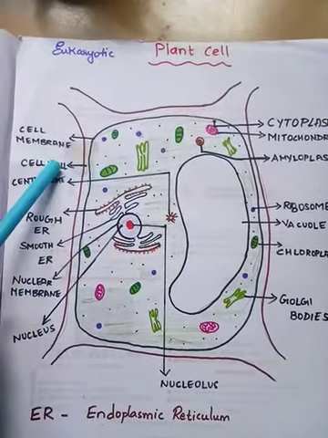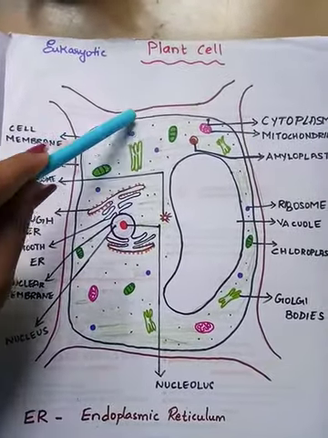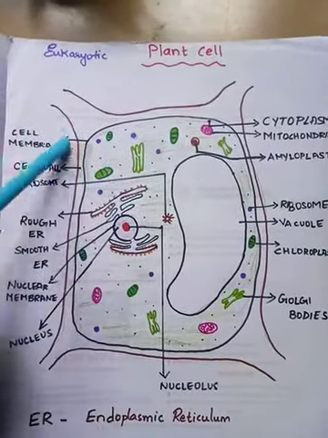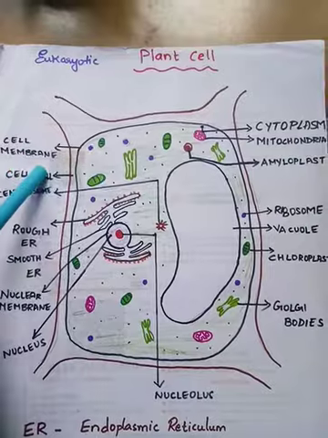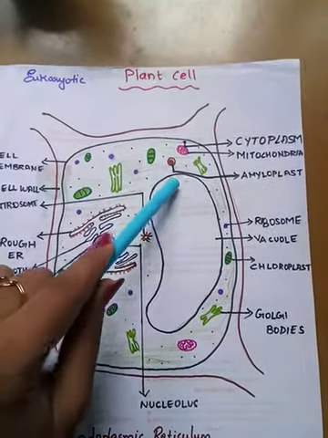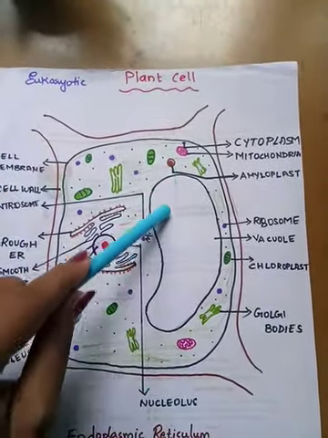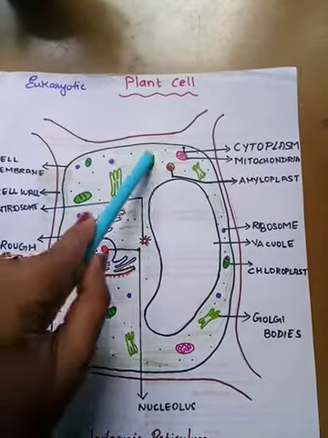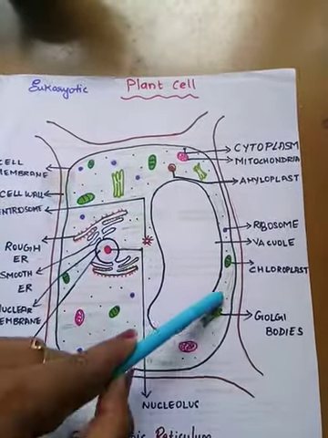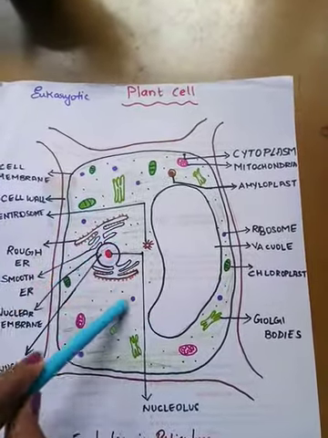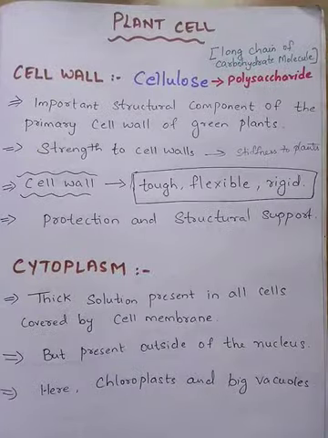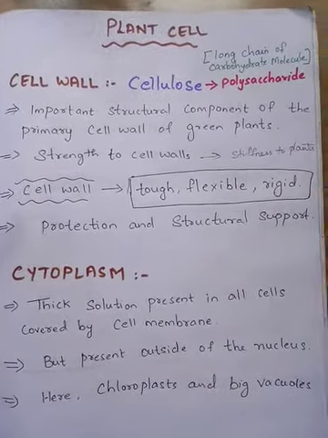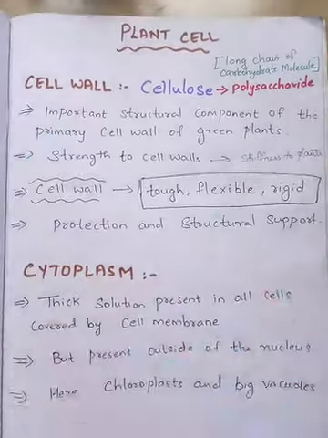So cell wall, as you know, apart from the cell membrane, you have an additional membrane, and this is called the cell wall. And you have a big vacuole in plant cell, and the organelles are present inside a liquid portion called the cytoplasm. So now we are going to discuss one by one. First is the cell wall.